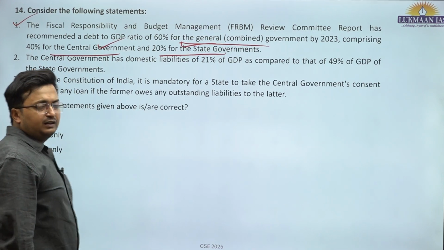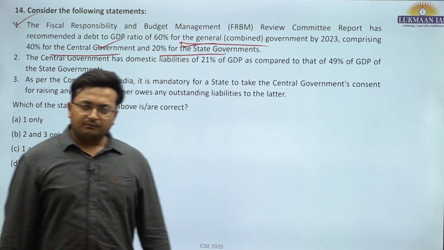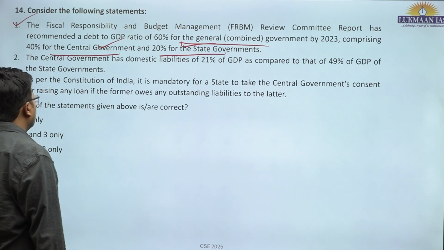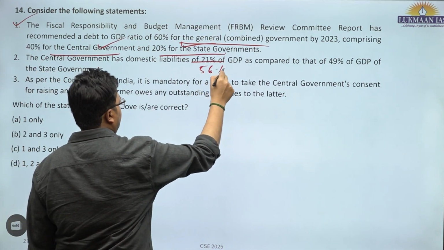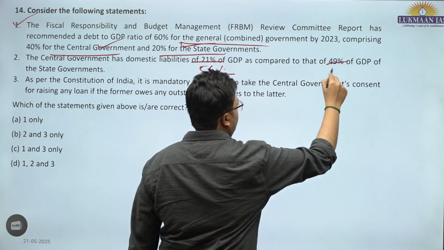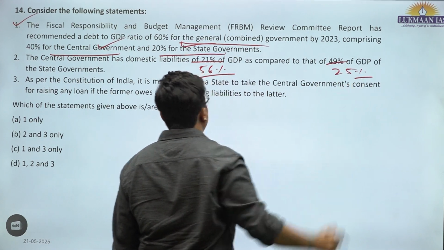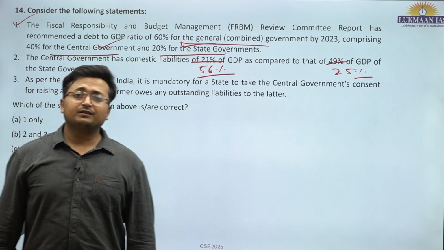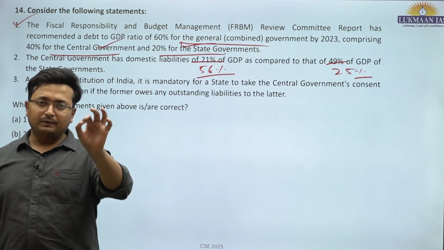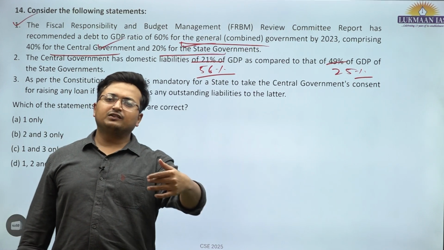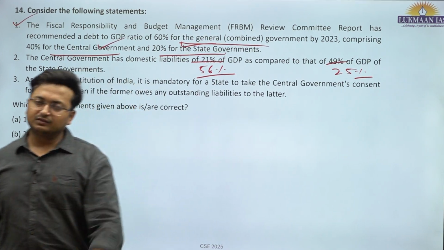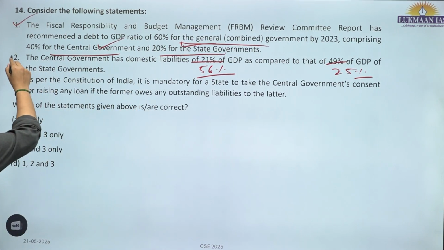This is the NK Singh Review Committee on the FRBM Act. The central government has domestic liabilities of around 56% currently, and state governments have liabilities of around 25%. So total liabilities are around 81%. So the public debt to GDP ratio of India is currently 81%, of which 56% is central government and 25% is state government. So this statement is incorrect.